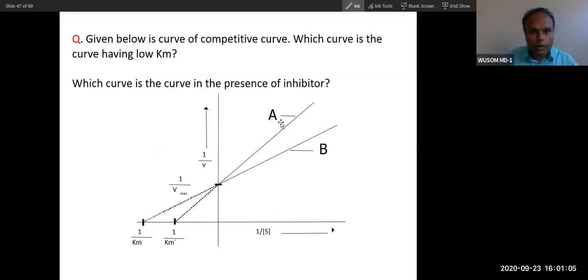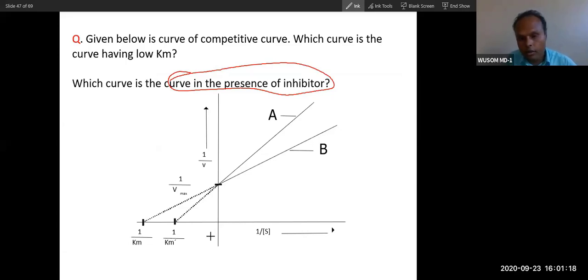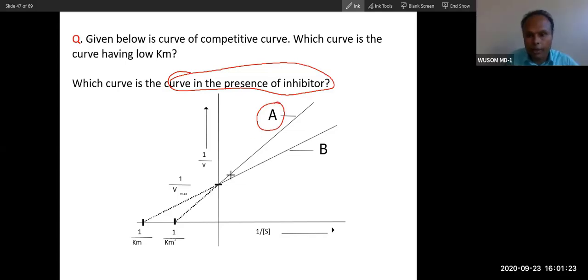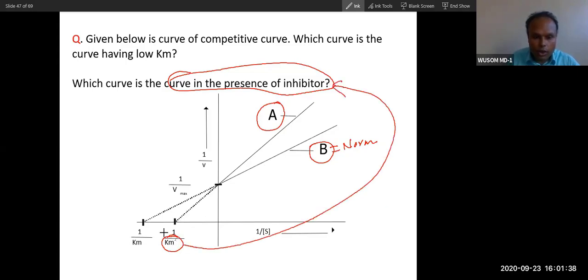So can you answer this? Which curve is in presence of inhibitor, A or B? A is in presence of inhibitor. B is normal, without the inhibitor. And Km prime is the Km after inhibitor. So this is how you can find out Km from this graph.